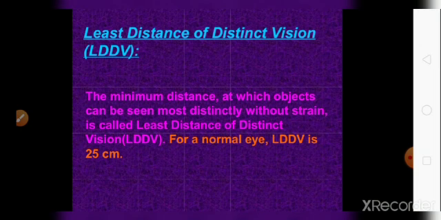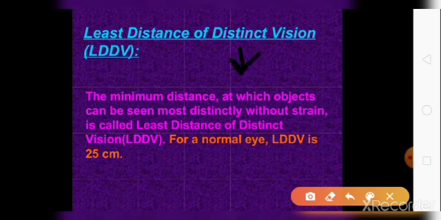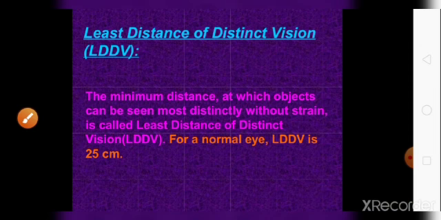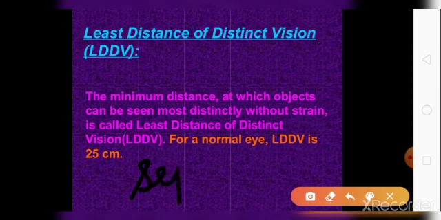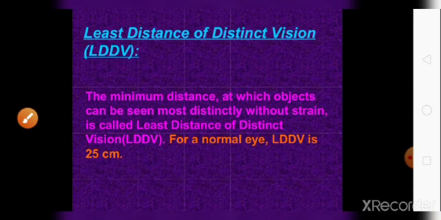Next is least distance of distinct vision. First of all, we should know the meaning of distinct. Distinct simply refers to separately, that we are able to see two closely placed objects separately. You can do one activity for this. Draw two vertical or horizontal lines on a paper very close to each other, and now see those lines.